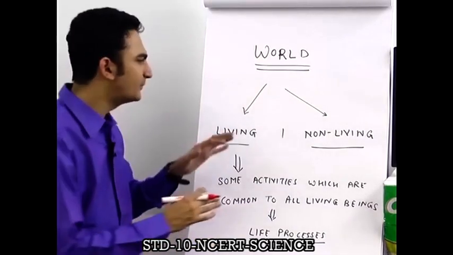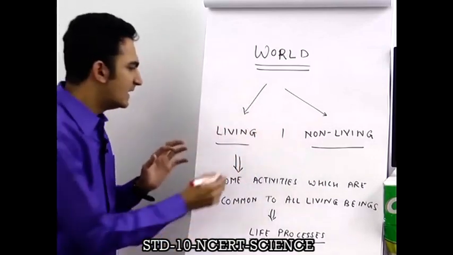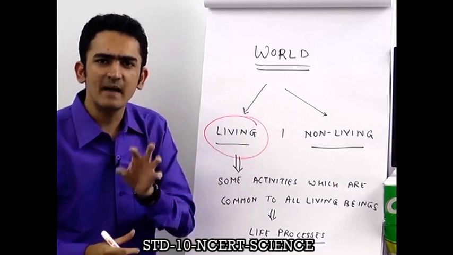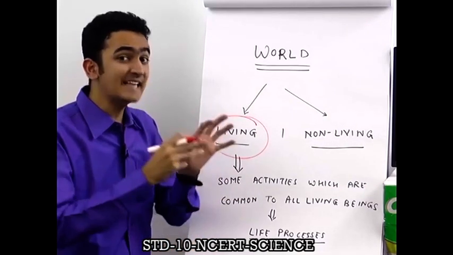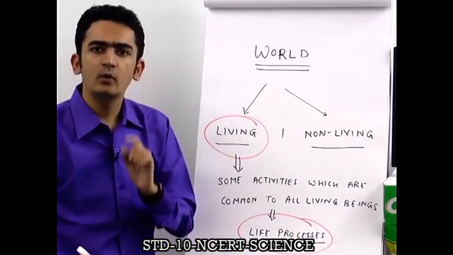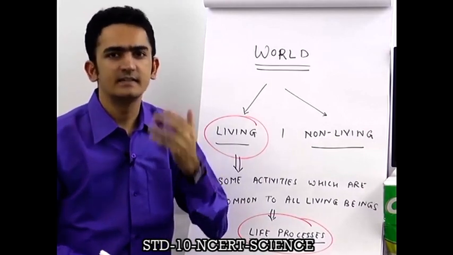So how do we differentiate living organisms from non-living organisms? Living organisms are called living because there are some activities which happen only in them. And these activities are called life processes. And now we are going to understand some life processes in detail in this particular chapter.